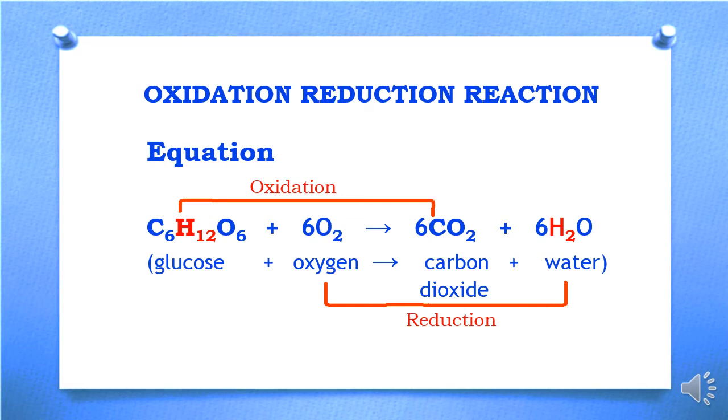They are also lost and gained by some molecule in one reaction. These reactions take place simultaneously, and they are also known as redox reactions. Red is taken from reduction and ox is taken from oxidation. And in living organisms, all reactions taking place are redox reactions.